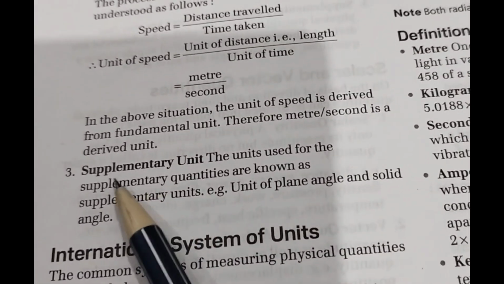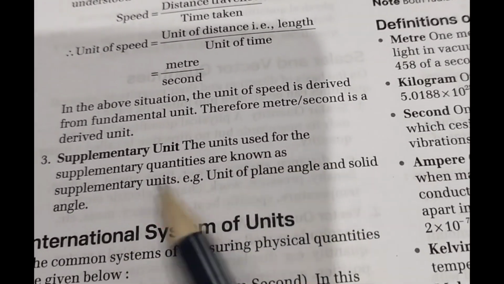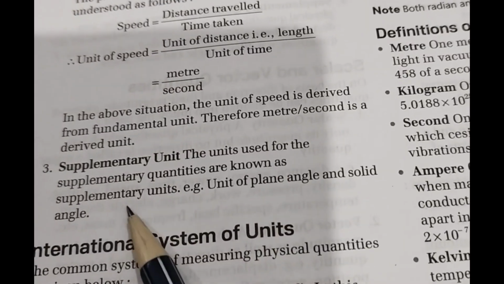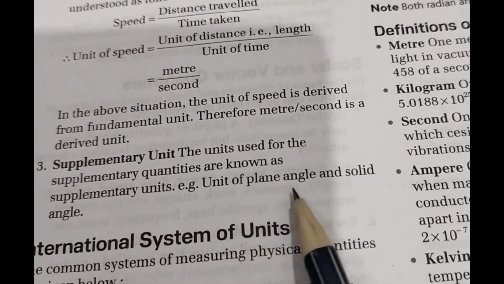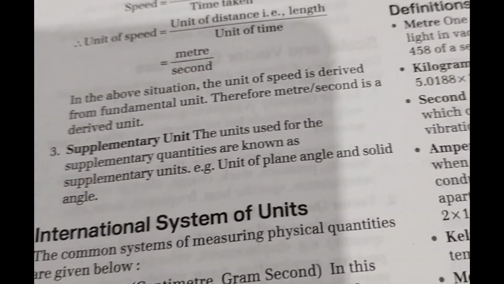Right? Next is the supplementary unit. The units used for the supplementary quantities are known as supplementary units. Example: unit of plane angle and solid angle.